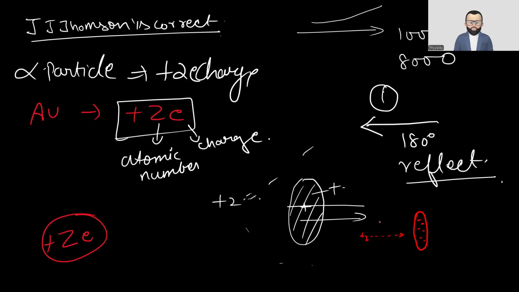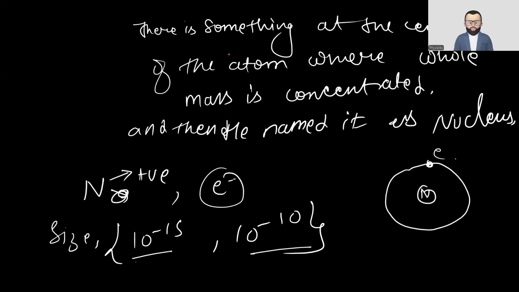But what we have seen is that most of the time there was deflection, and most particles passed straight through, which means there is lots of empty space. But out of thousands, only one particle goes and then comes back. This made the whole theory. The positive charge is reversing back, so there must be some very highly positively charged, dense center which is repelling this positive charge. So there is something at the center of the atom where the whole mass is concentrated, and they named it the nucleus.